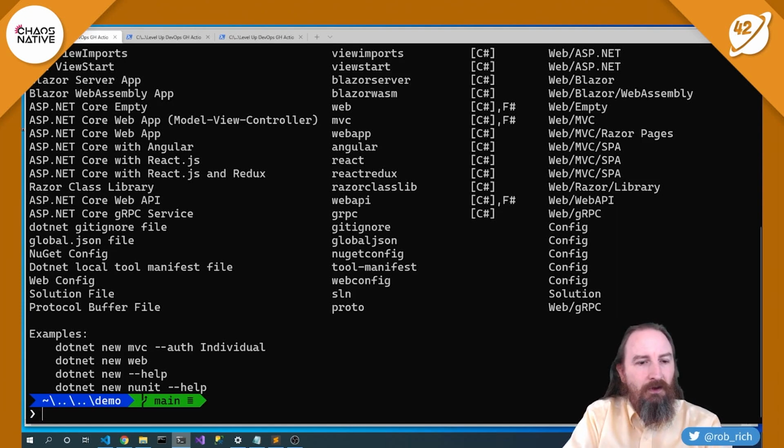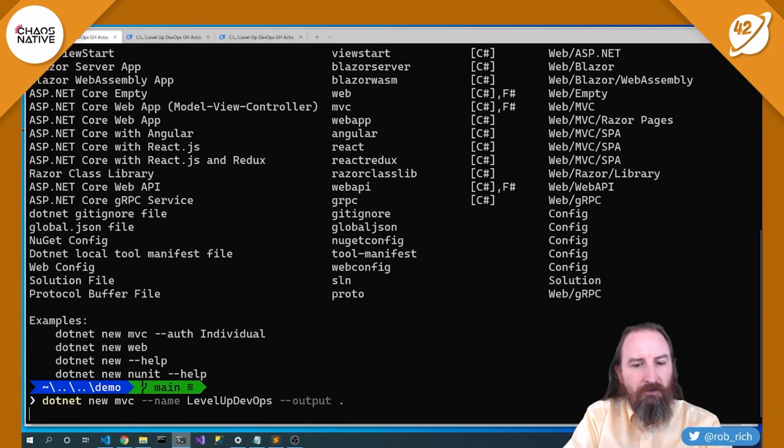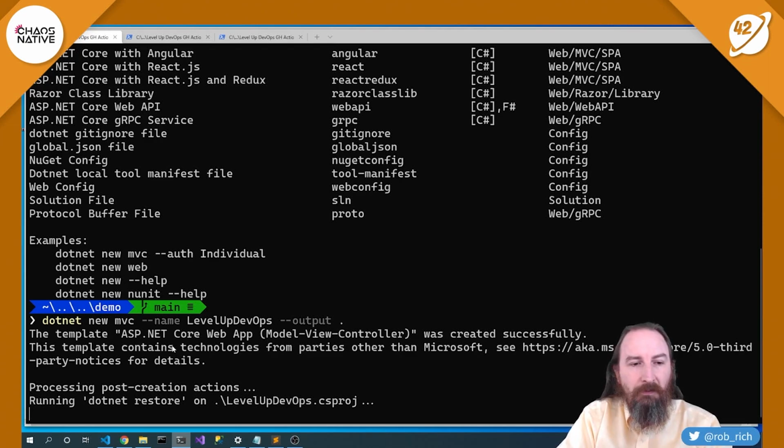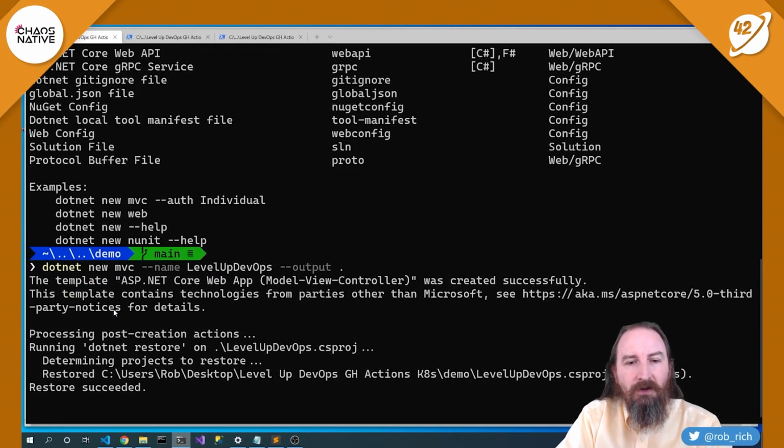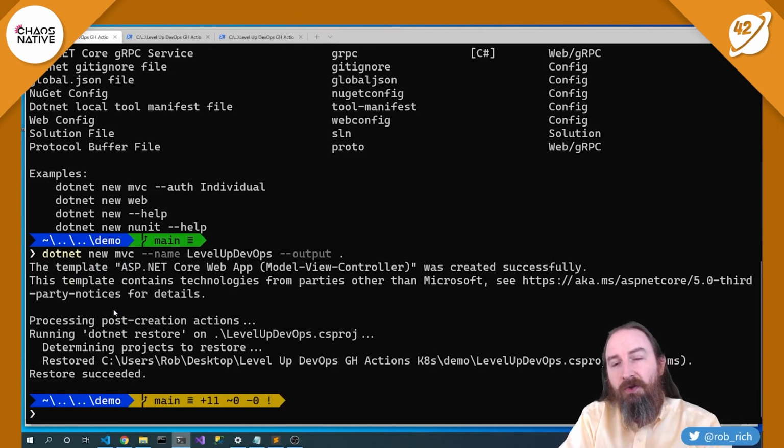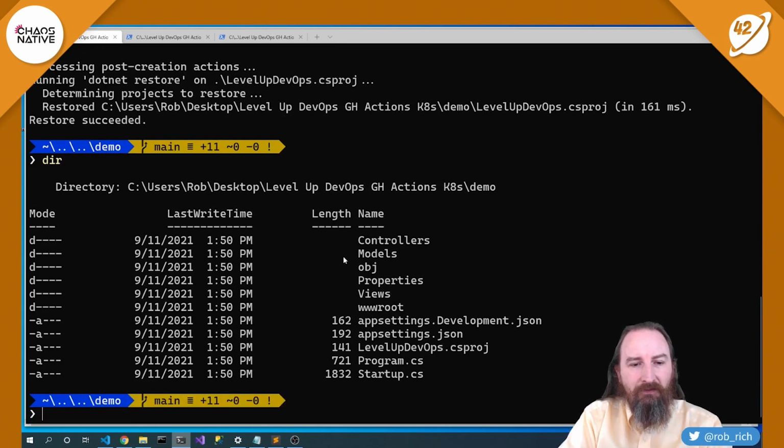Those are all great projects. Let's do this. .NET New MVC, and we'll give it a name of Level Up DevOps and an output folder of the current folder. If we didn't give it a name, it would use the name of our folder, in this case demo. And if we didn't give it an output folder, it would create a new folder inside this folder for that content. So we created it in the current folder, and now we have some content.